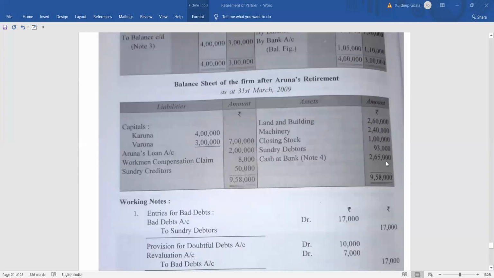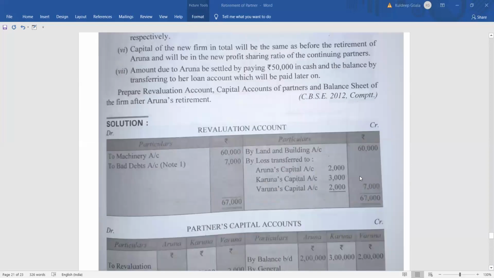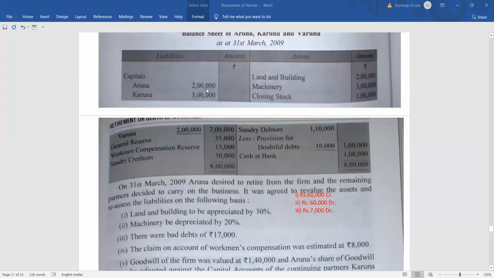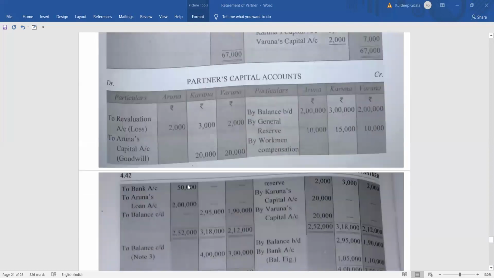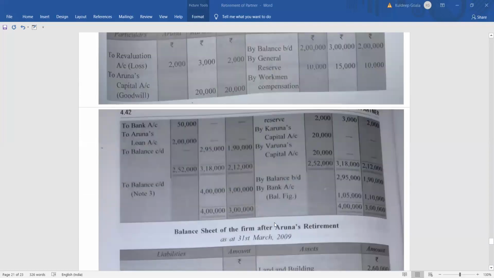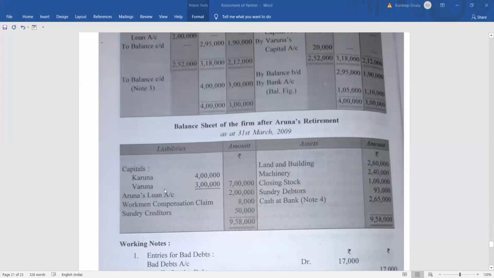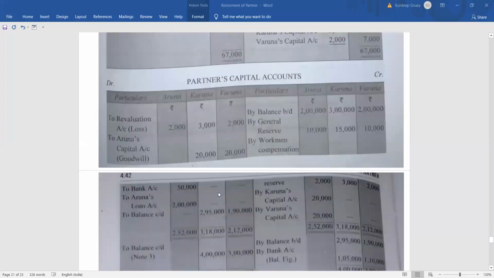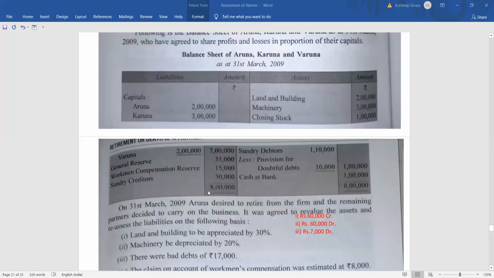Now coming to the liability side. On the liability side, we can see the capital of Karuna and Varuna, which we can get from the partners' capital account. How much? 4 lakh and 3 lakh. So Karuna's capital is 4 lakh, Varuna's capital is 3 lakh. Now moving back to the balance sheet, general reserve has already been closed. Workmen compensation claim was there of how much? 8,000 rupees. And sundry creditors, no change. It will be 50,000 itself.